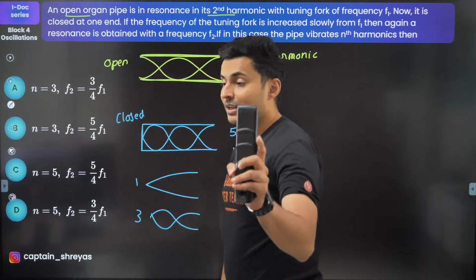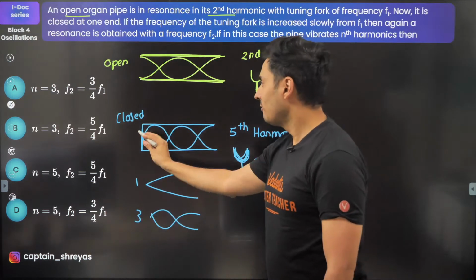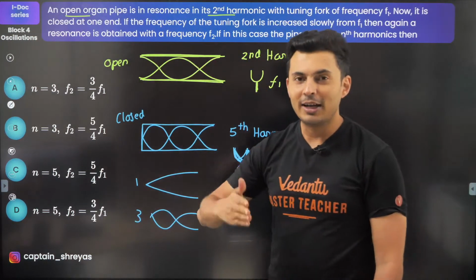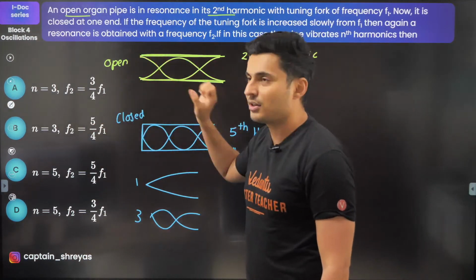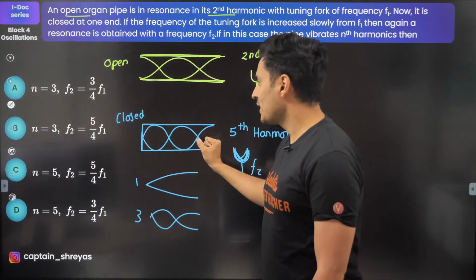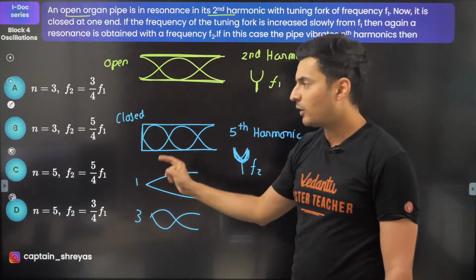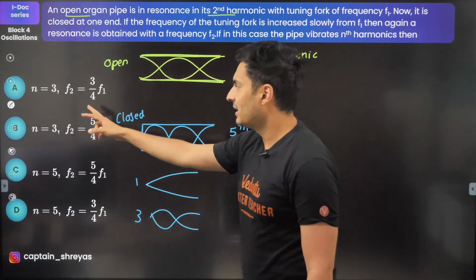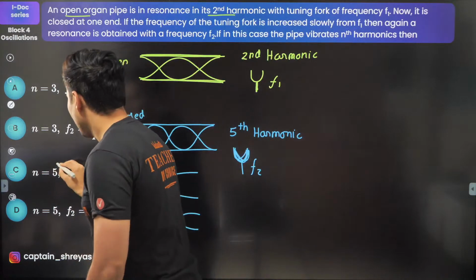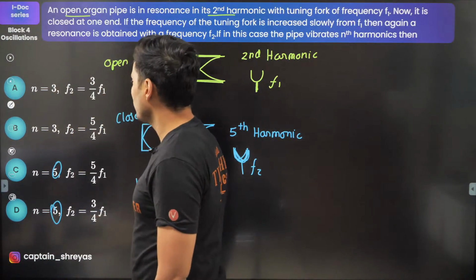No, it is not third. Only odd harmonics are present when it is closed at one side. 1, 2, 3, 4 is for both sides open or both sides closed. When one side is closed, it's 1, 3, 5. So hence this is the fifth harmonic. A lot of people make a counting mistake there, and that's why they write n is equal to 3. Now I can see n is 5 at both these places, so one of them should be true.